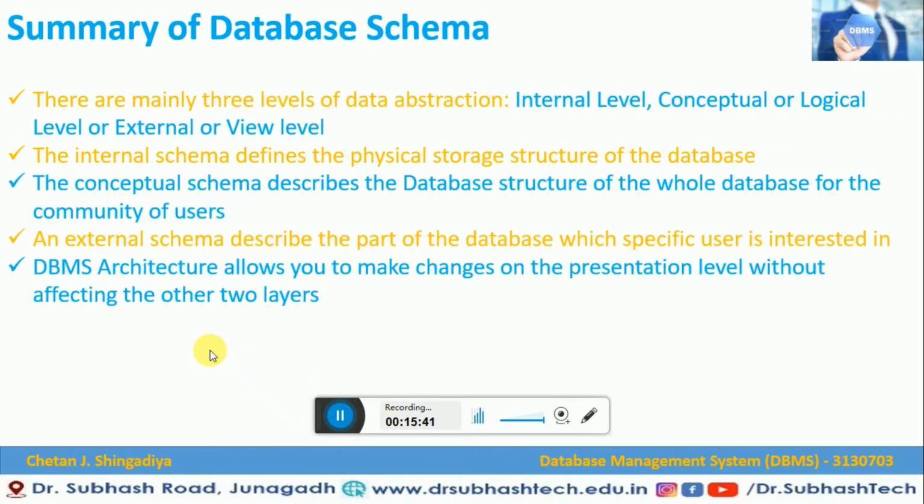Now let us summarize the database schema or data abstraction. There are mainly three levels of data abstraction, or we can say three-tier architecture: the internal level or internal schema, the conceptual level or conceptual schema, also called the logical level or logical schema, and the external level or view level. So these are the three main levels of data abstraction.